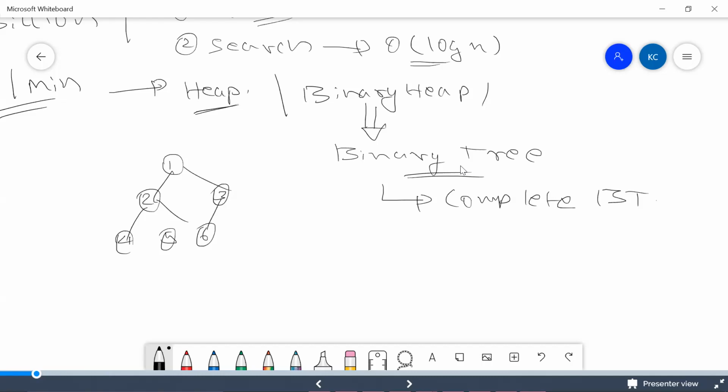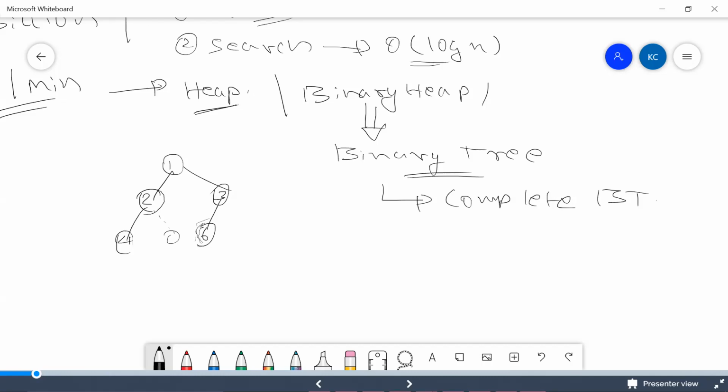Now let's say I do not have this 5 over here. Will this become a complete binary tree? This will violate the principle of a complete binary tree. The reason it violates the principle is that there is a gap at the right child over here, but instead I have this, which is the left child of this 3.